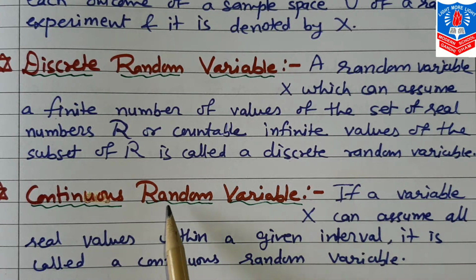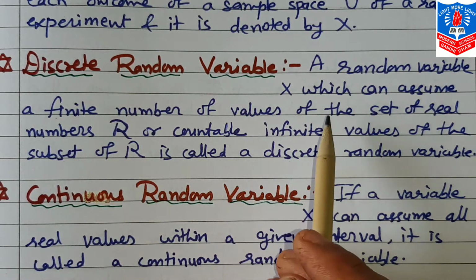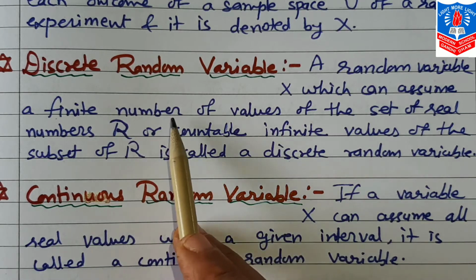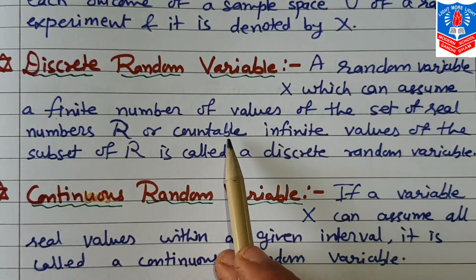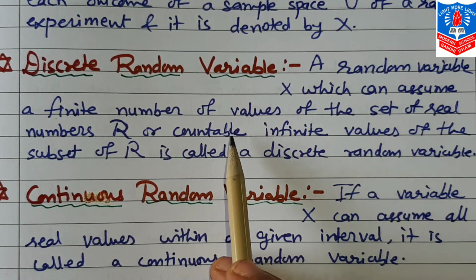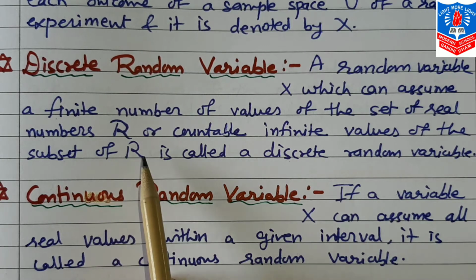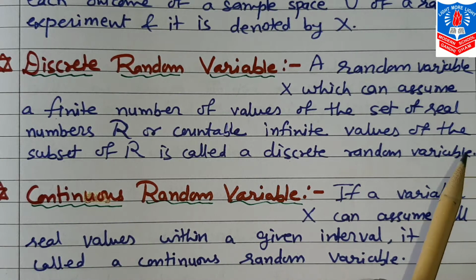While discrete random variable is where finite number of values of the set of real numbers are, or countable infinite values, infinite but which are countable, of a subset of R.